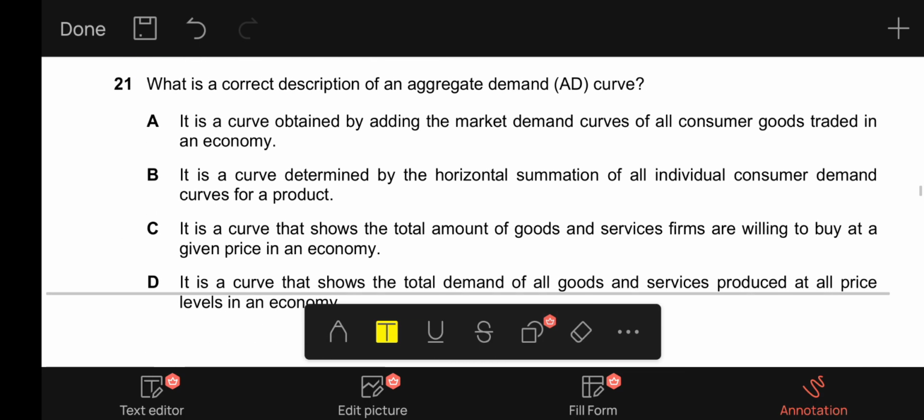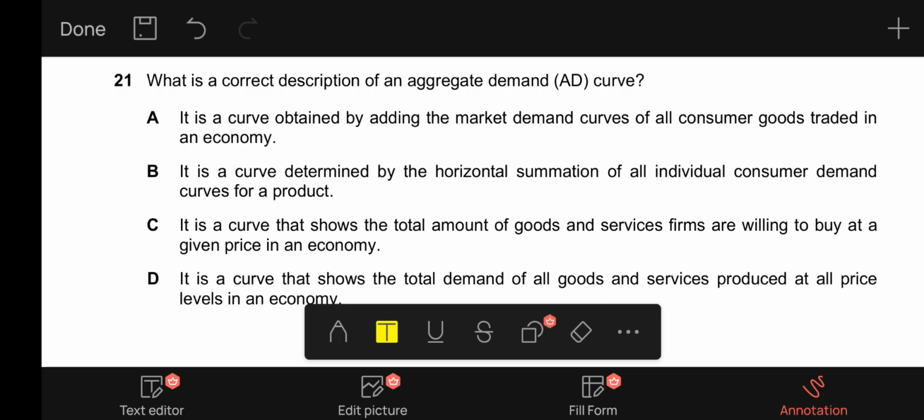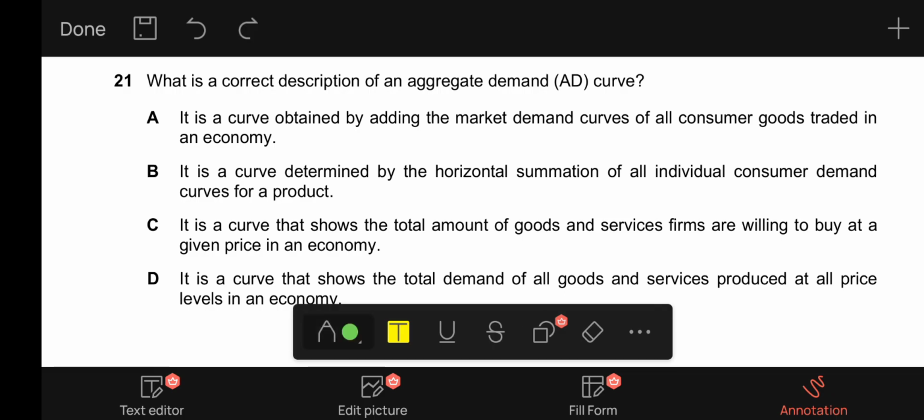21. What is a correct description of an aggregate demand curve? A, it is a curve obtained by adding the market demand curves of all consumer goods traded in an economy. A does not show the accurate definition of aggregate demand, which is the total demand of goods and services within the country at each and every price level. That is the perfect definition for aggregate demand, and it is not clearly mentioned in this option A.